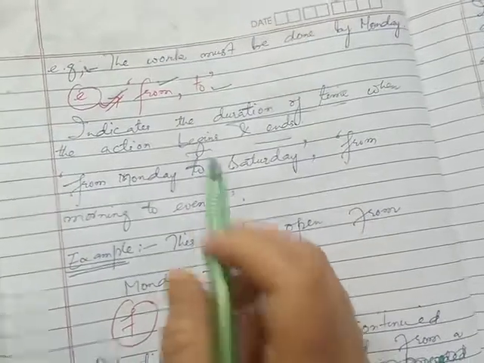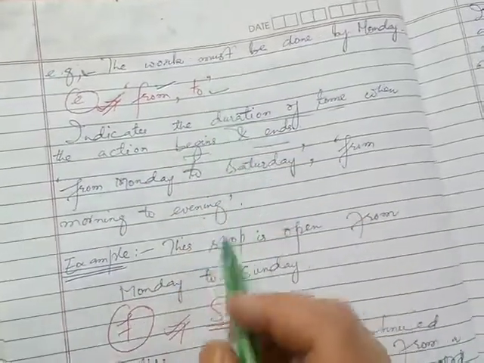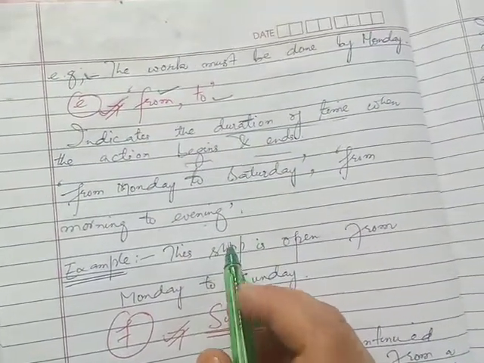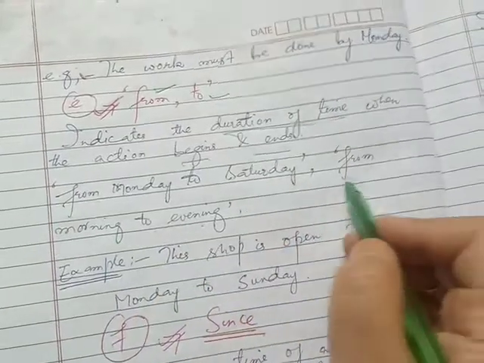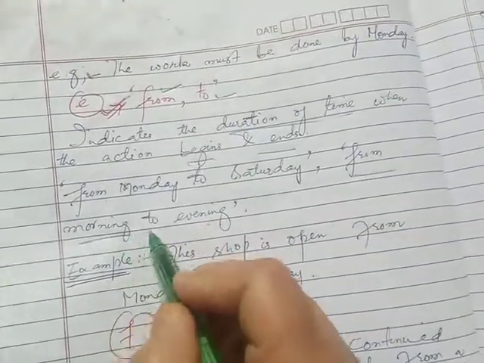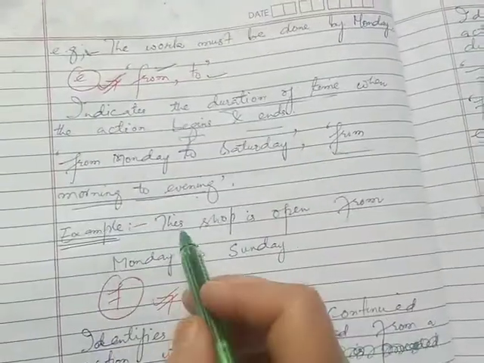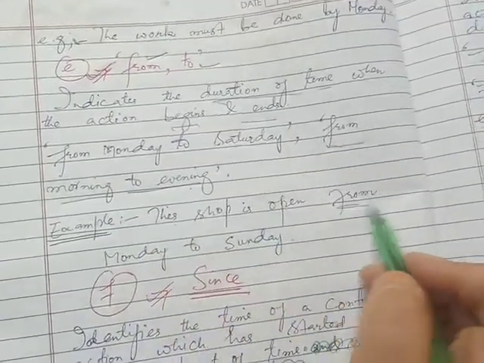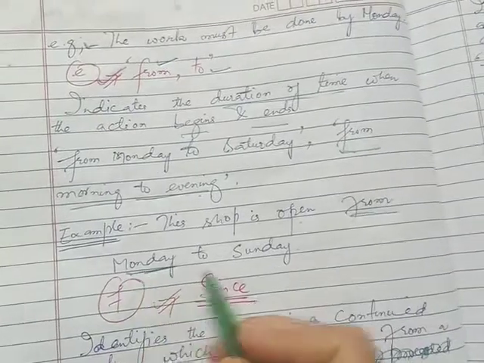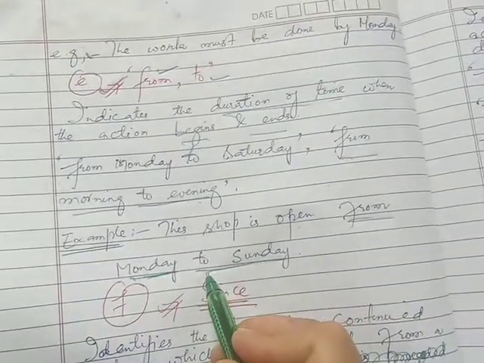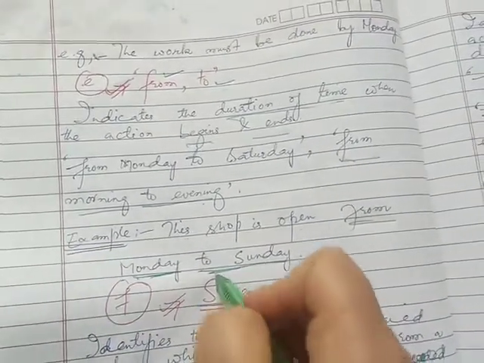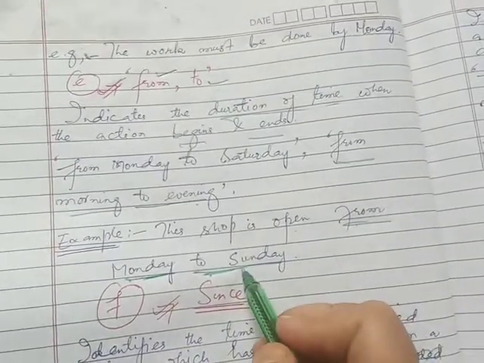So this preposition indicates the duration of time when the action begins from morning and ends at evening. For example, this shop is open from Monday, the starting point, to Sunday, and it shows the beginning point and the end. Okay, so this is all about from and to.